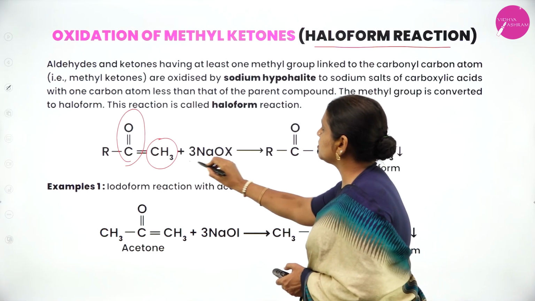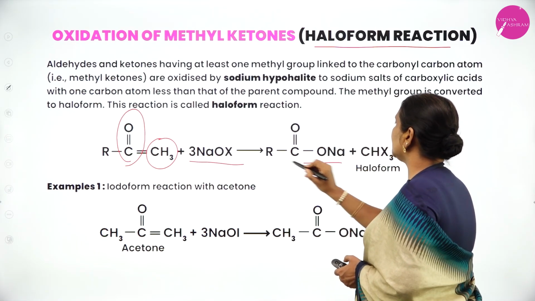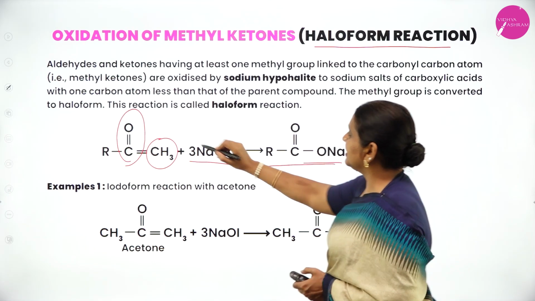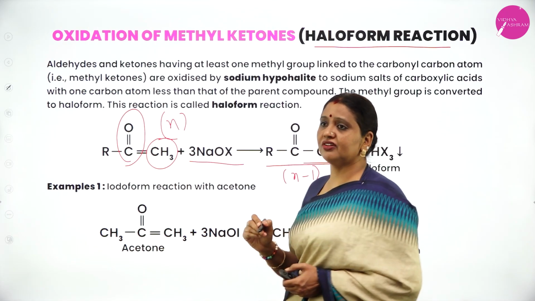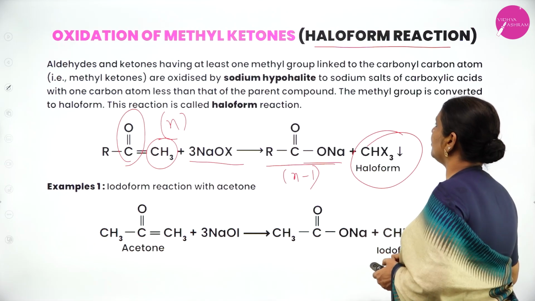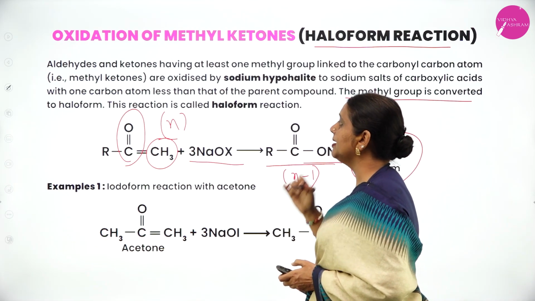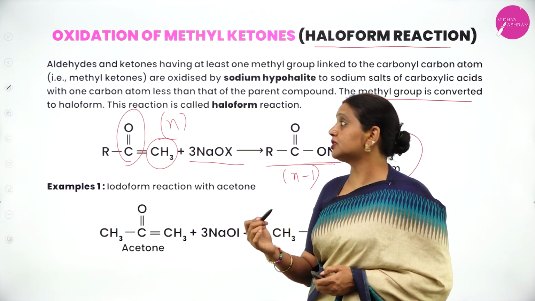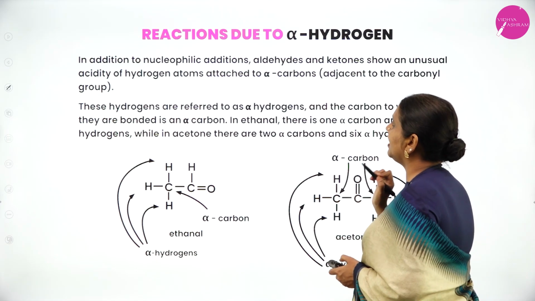When they are heated with sodium hypohalide, they are converted into the sodium salt of a carboxylic acid. If it contains n number of carbon atoms, the acid has n minus 1 carbon atoms. And here there is also a formation of haloform. The methyl group is converted into haloform. Therefore, this reaction is called the haloform reaction.